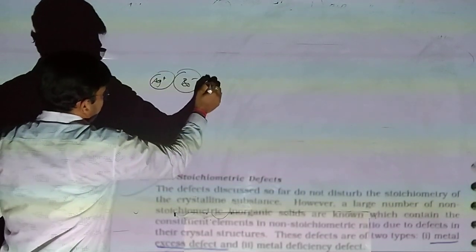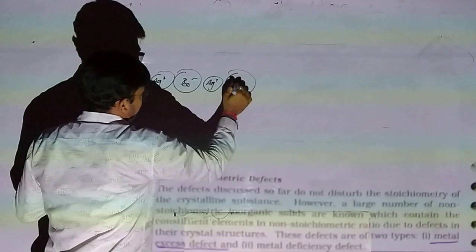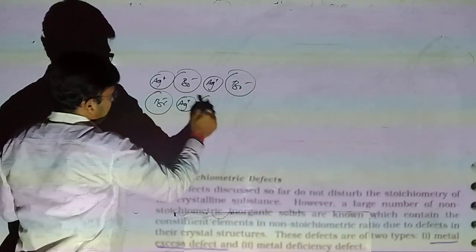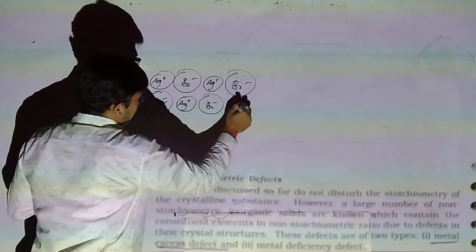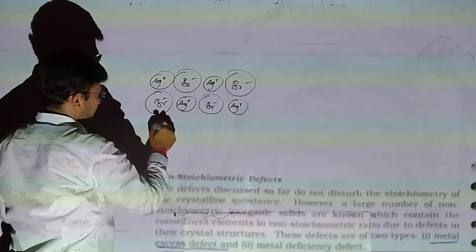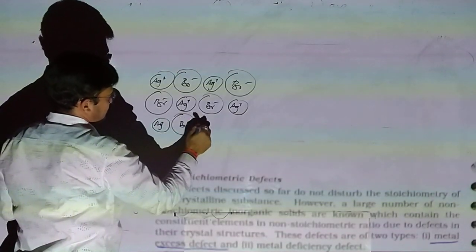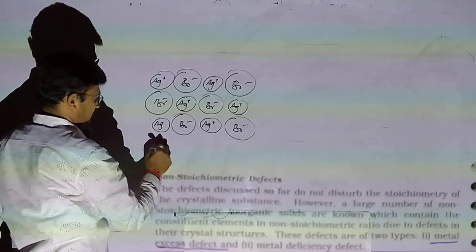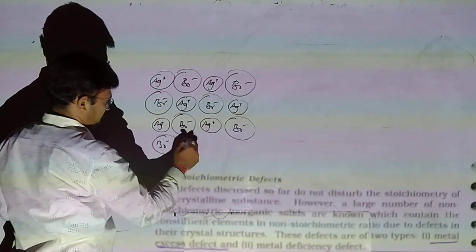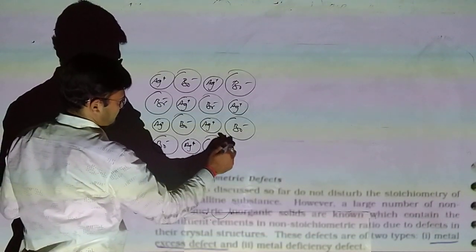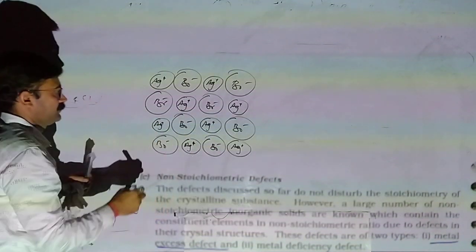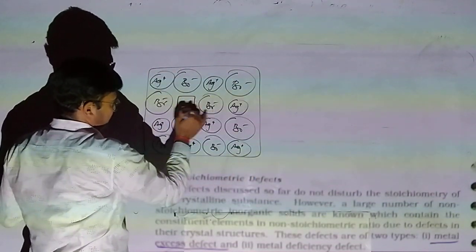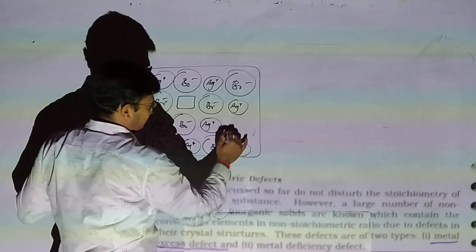When we take a crystal of AgBr, you can see one Ag plus ion is removed from the crystal. At a time, one bromide is also removed.